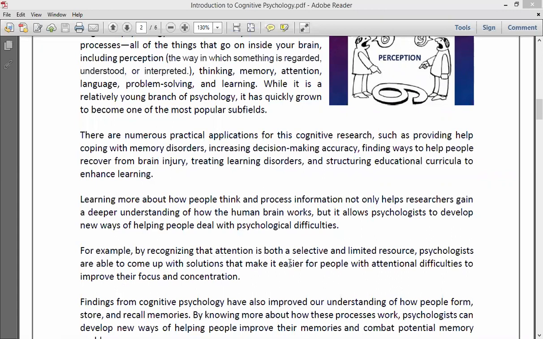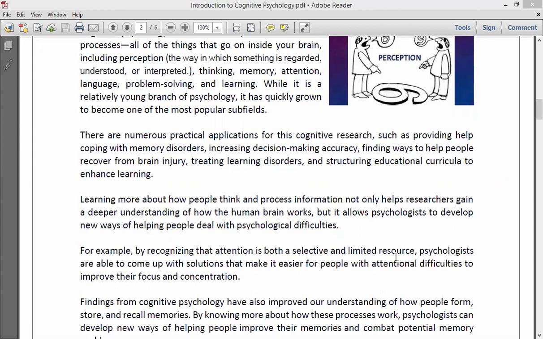For example, by recognizing that attention is both a selective and limited resource, psychologists are able to come up with solutions that make it easier for people with attentional difficulties to improve their focus and concentration. So what a cognitive psychologist does is recognize the person's ability of thinking.